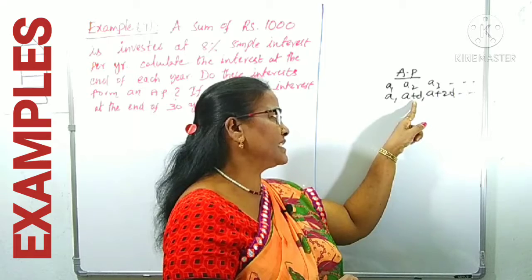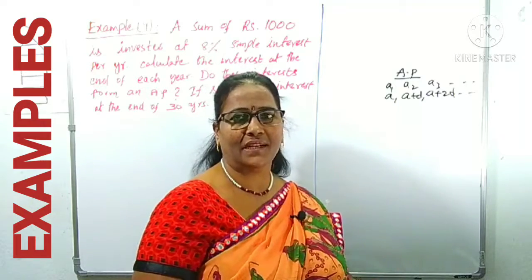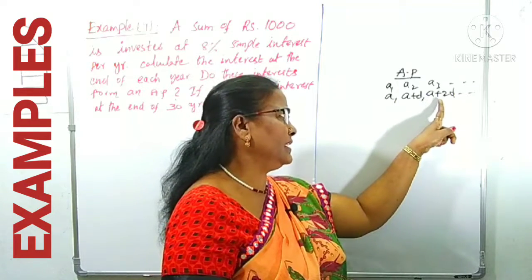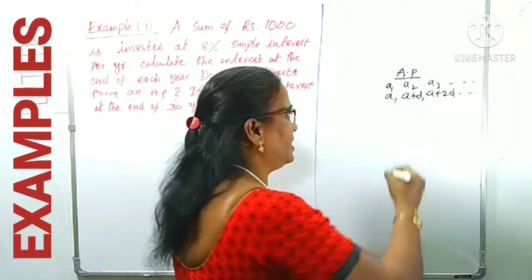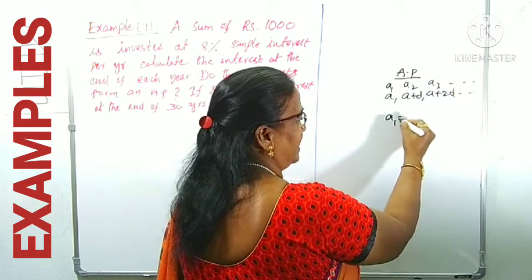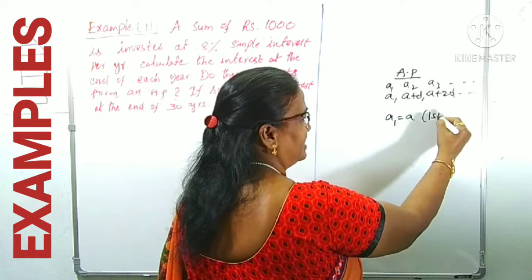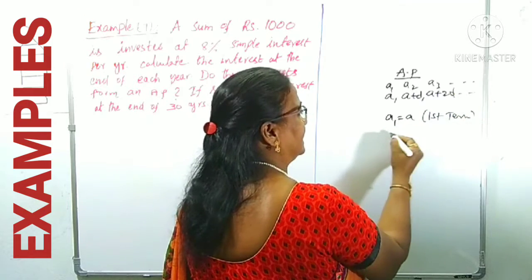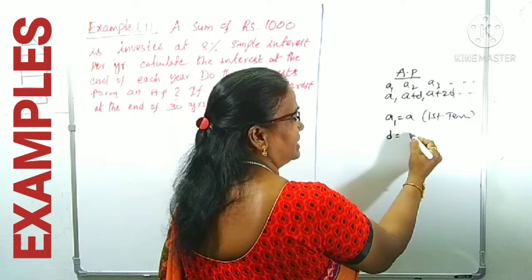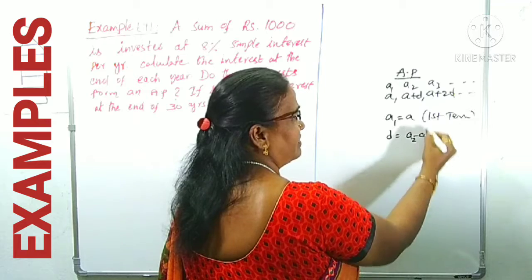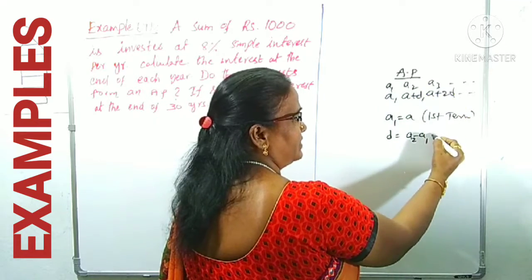Difference between the second term to first term, that is called as common difference. Maybe you can take third term to second term also. So what is A1 here? A, that is called as first term, right? And D is common difference. That is difference between maybe A2 minus A1, maybe A3 minus A2 and so on.